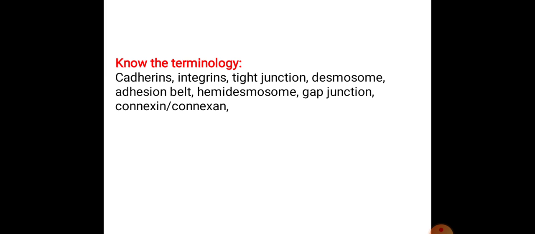What are these connexins? Connexins are nothing but the proteins of gap junctions. They are the adhesive proteins of these gap junctions. So they are responsible for connecting one cell with another cell, and they form a vertebra-like structure.